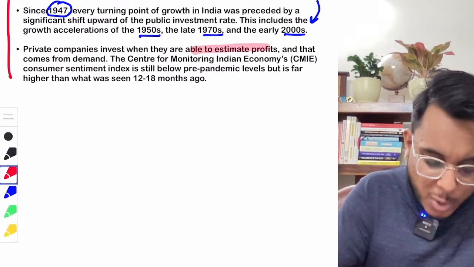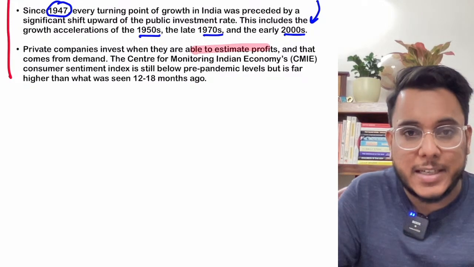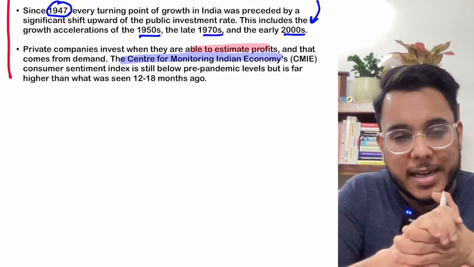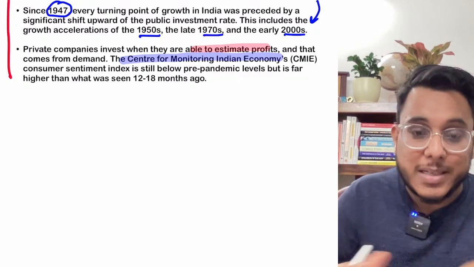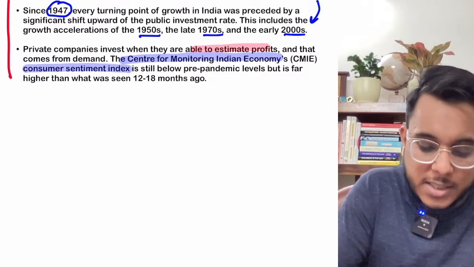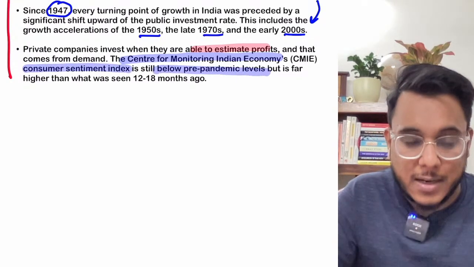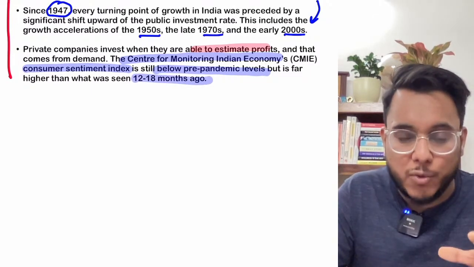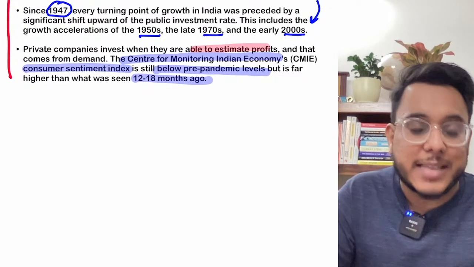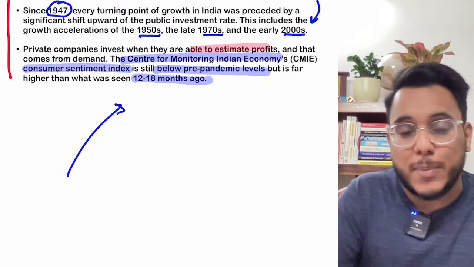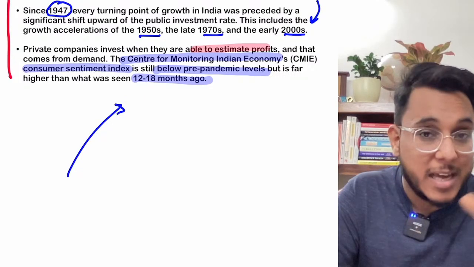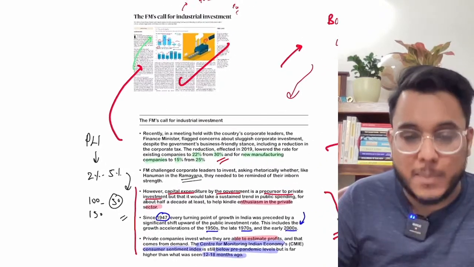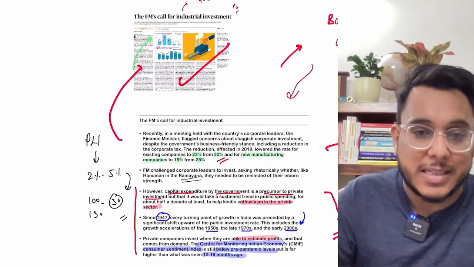Now, in this capacity, there was a survey recently conducted by the Centre for Monitoring Indian Economy. The Centre for Monitoring Indian Economy says that the consumer sentiment index is still below the pre-pandemic level. However, though there has been an improvement in the past 12 to 18 months in consumer sentiment, it is still less than the pre-pandemic level. So right now the private sector is very apprehensive and they are not bringing the investment. Therefore, in order to bolster it, the government needs to increase their investment.